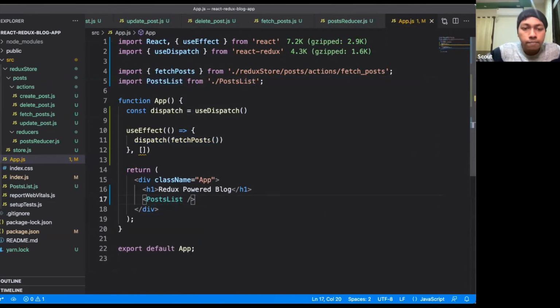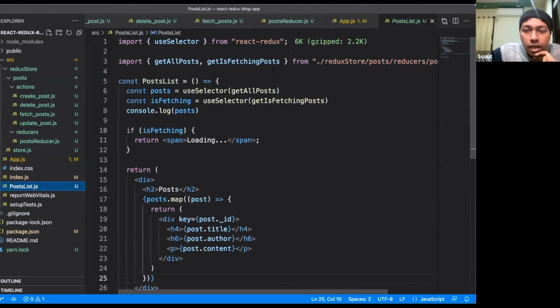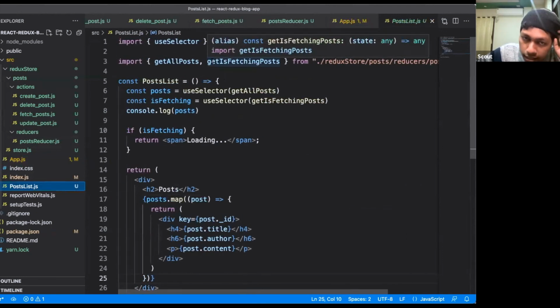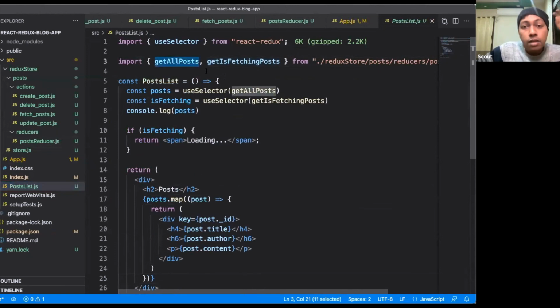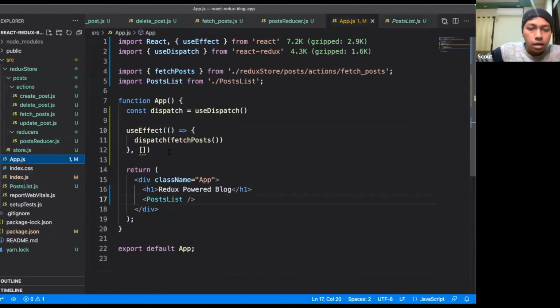So whenever I'm dispatching an action, now here I have imported another child component called post list. What post list does is listen to the state changes. What changes is it listening to? It is only listening to whether something changes in all post, or if is fetching post is changing, then only I will update my component. Then only I will re-render my list. Okay, you get the benefit of Redux, right? You are getting it, right?